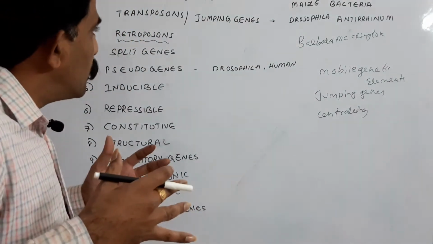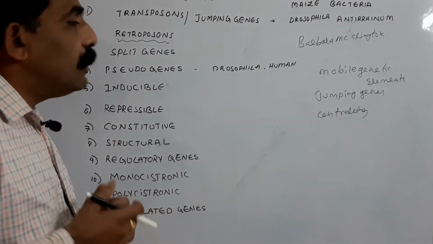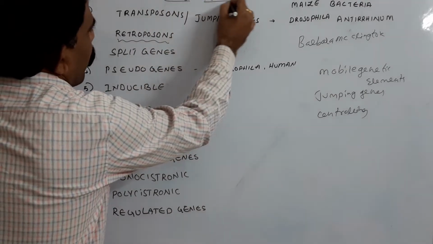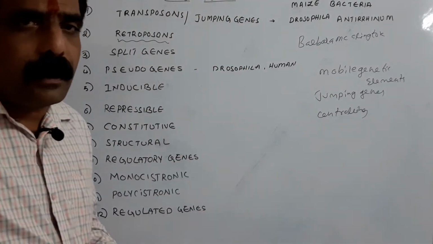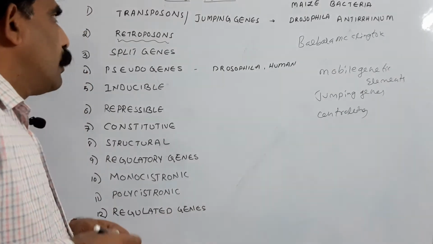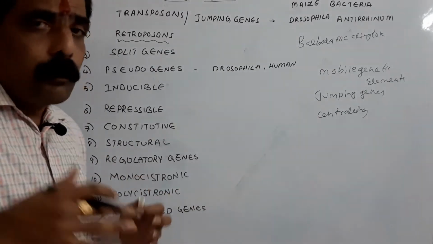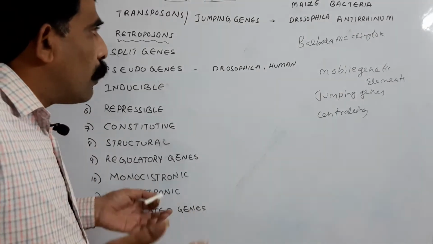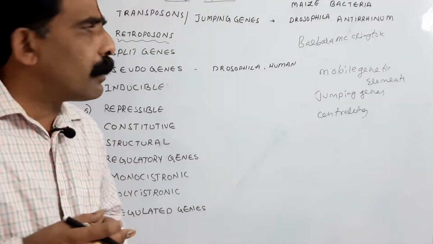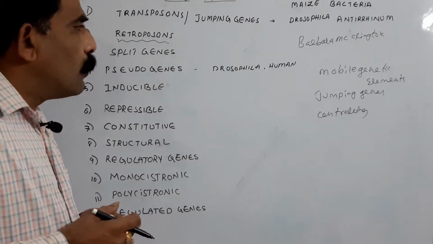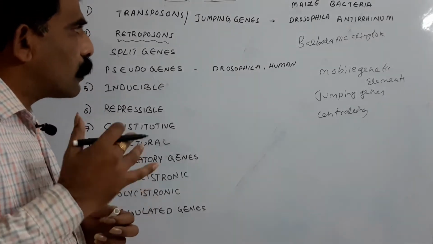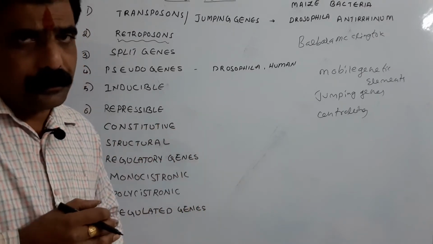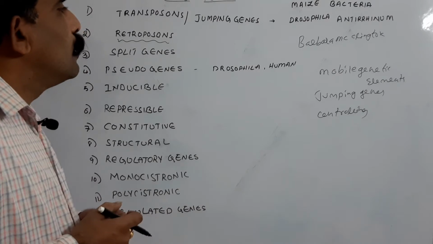This term transposons was coined by Hedges and Jacob. Hedges and Jacob are the workers who coined the term transposon, and they reported transposons in bacteria. Barbara McClintock also reported these transposons, but called them mobile genetic elements, or the controlling elements.